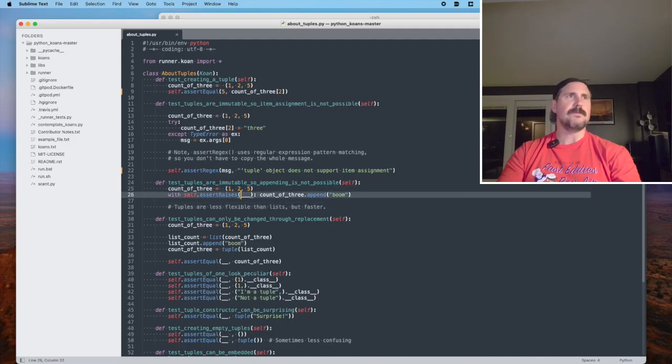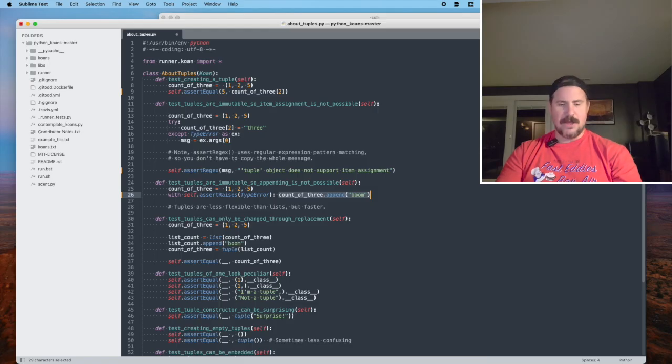That's good to know. I'm going to say this is going to raise, I don't even know, but I'm going to say this is going to raise a type error. And we'll see if that's correct. And what this means is assert or verify that when the following code runs, this code in question, verify that an error is raised and that the type of error that's raised is, in this case, type error.